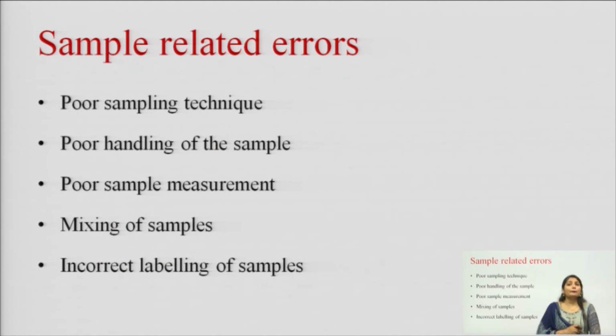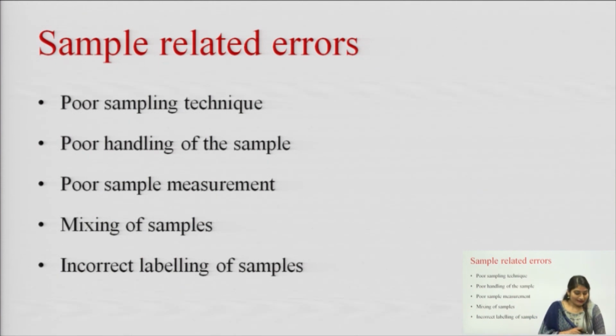Next error is sample related error. As the name indicates, these errors are related to the sample whatever we are using. If our sample is of poor quality, if we are choosing a poor sampling technique, we are not choosing an adequate sampling technique, we are not properly handling the sample, we are not properly measuring the sample, then there can be a sample related error. If there is a mix up of samples, then there can be sample related errors. If the labels of the sample are incorrect, then there can be sample related errors.